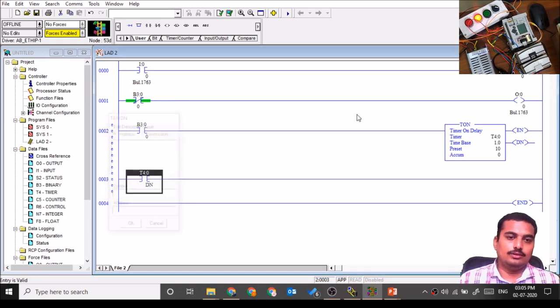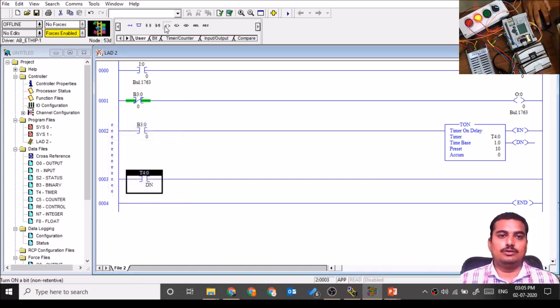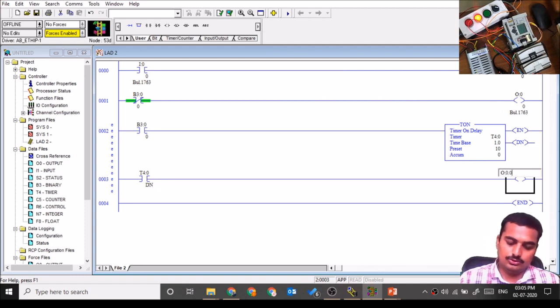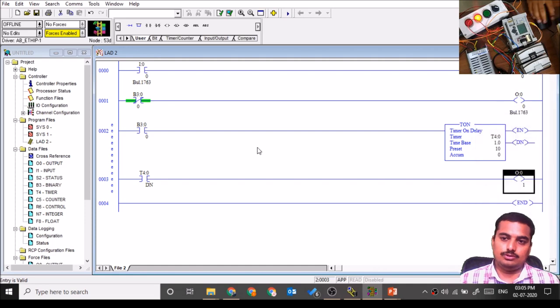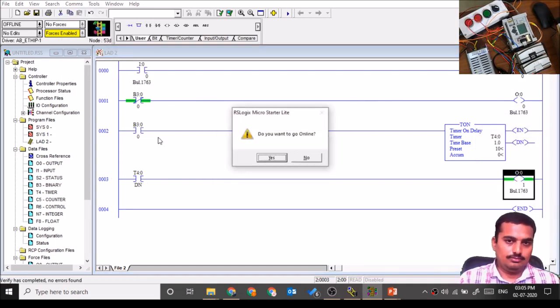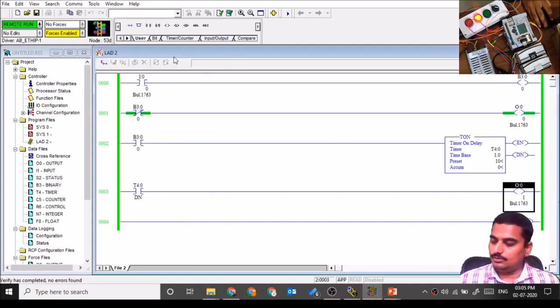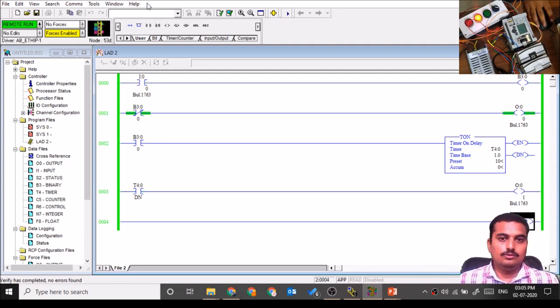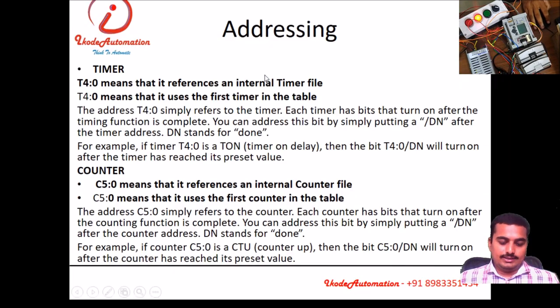T4:0/DN, this is done bit of this timer, and we can have another output, O:0.0/1, the next output. And download the program, run. You can see if I press this input, after 10 seconds this output will be on. So this is about the addressing.